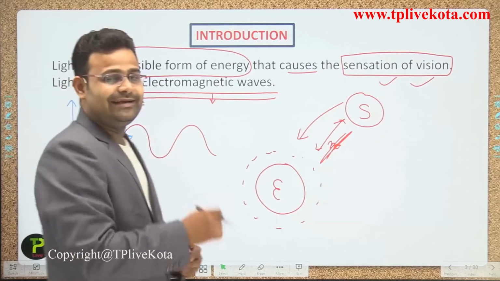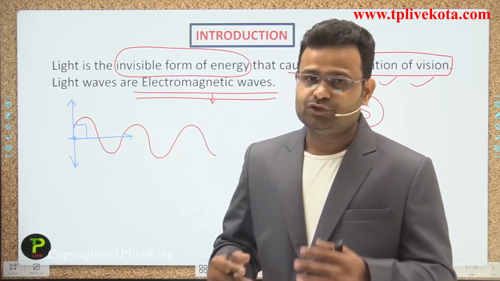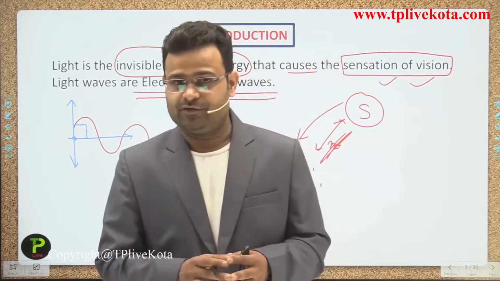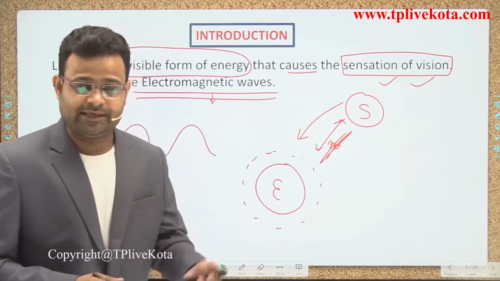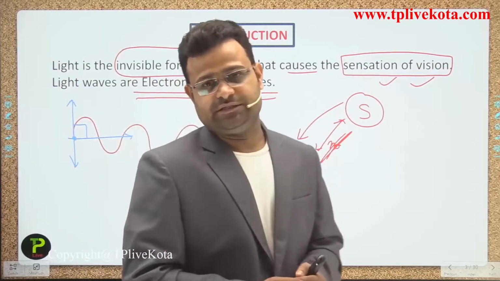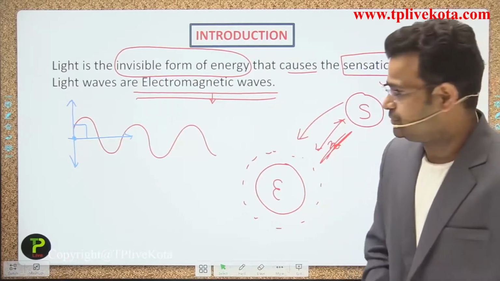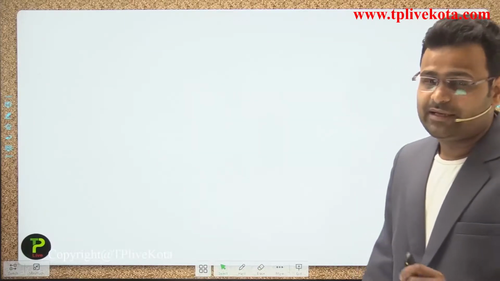That is 90 degrees. That type of propagation is used in electromagnetic waves. They have an electrical part and a magnetic part, all perpendicular to each other, so it is called an electromagnetic wave.